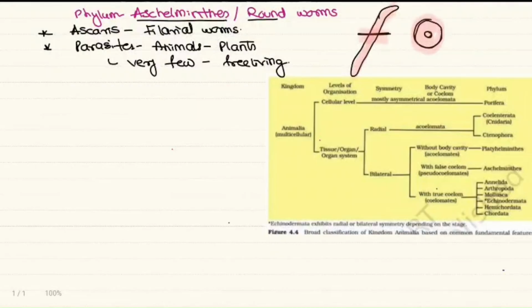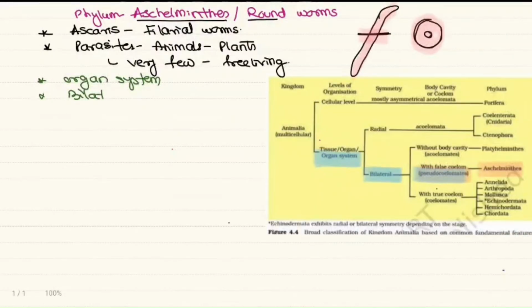So let's see the fundamental characteristics of Aschelminthes. Remember, this table is very important, where we get all the fundamental features of the animal kingdom. So where is our Aschelminthes? Aschelminthes is pseudocoelomate, that is false coelom. Coelom is present, but coelomic lining is absent. If you remember, the mesoderm forms scattered pouches, right? So pseudocoelomate is one characteristic. These are bilaterally symmetrical, and these animals have organ system level of organization.